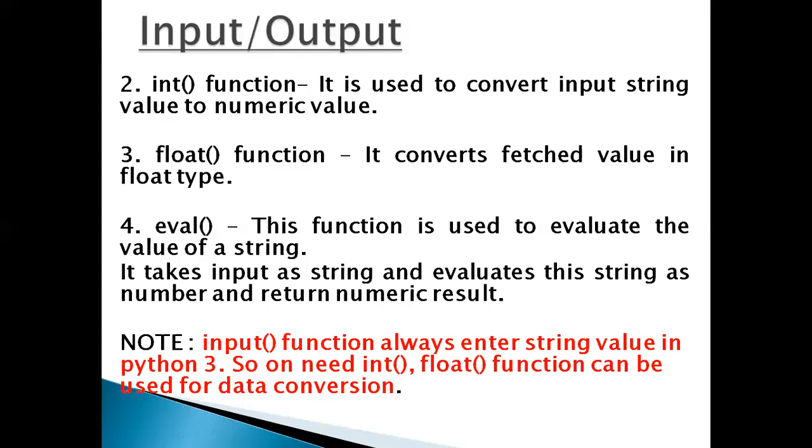By using eval, you can convert them, just like with int; the same applies. This function is used to evaluate the value of a string as a number. It takes an input as a string, evaluates it as a number, and returns the numeric result.